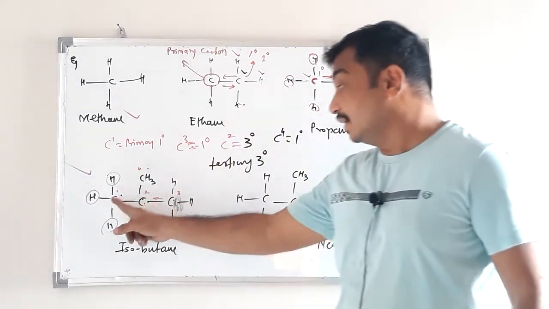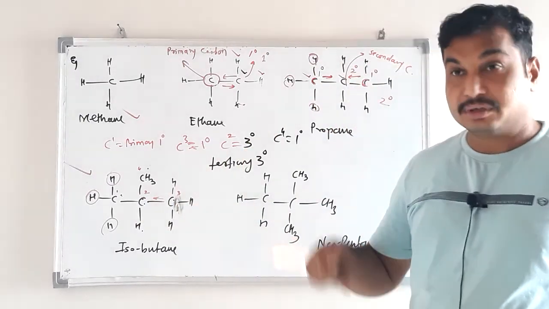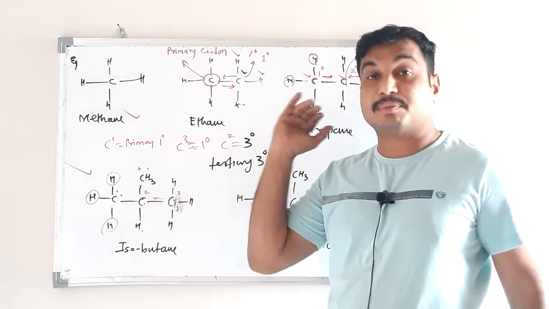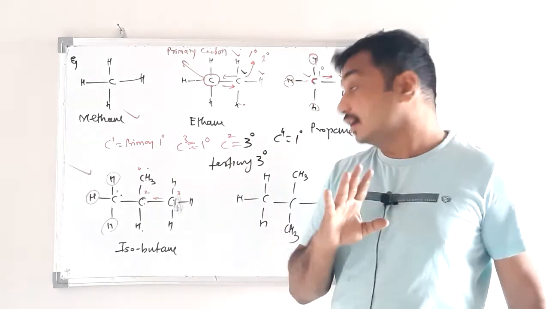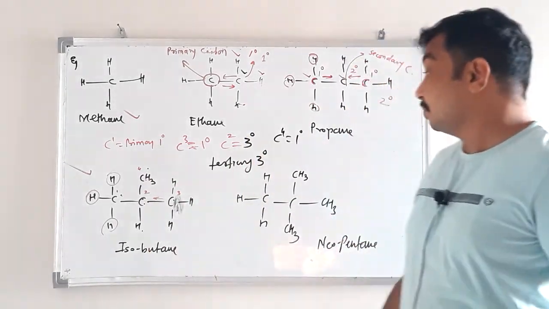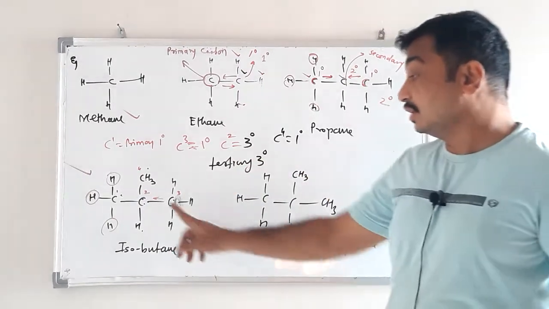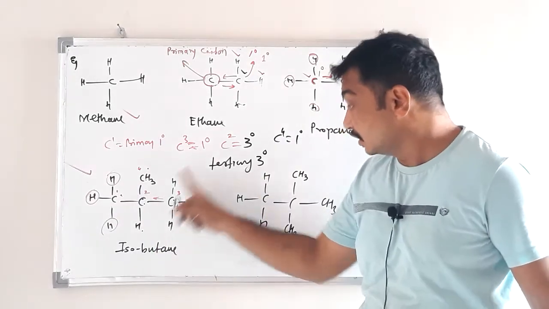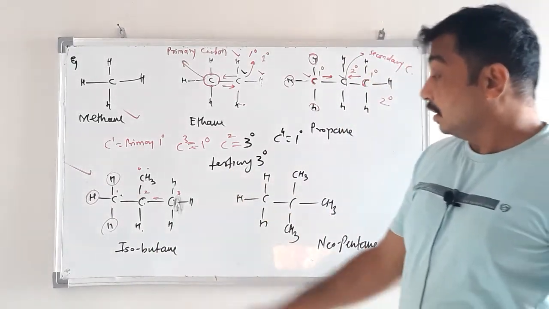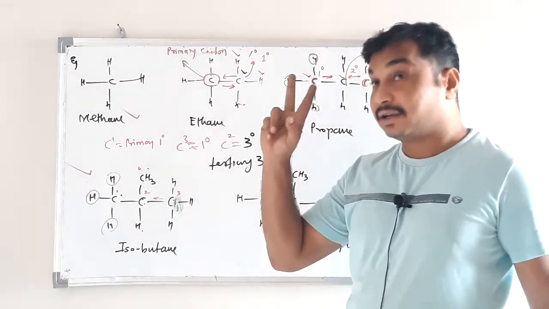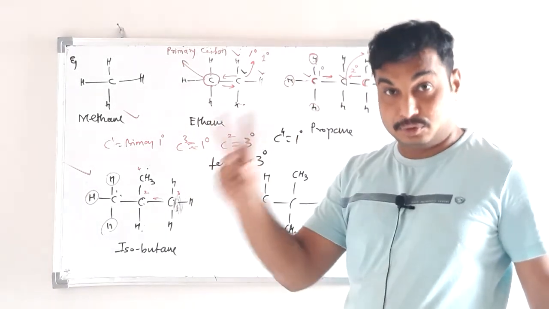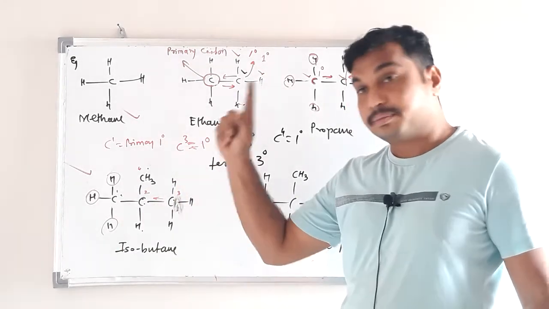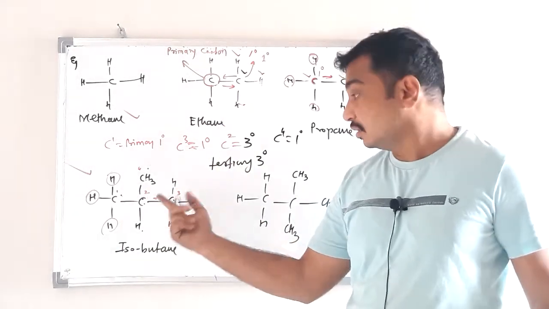Therefore, they are identical. They are primary, no doubt. These 3, carbon number 1, 4 and 3, are primary, but they are identical. Carbon number 2 is tertiary because it is attached to 3 different carbon atoms directly and 1 hydrogen. So in case of isobutane there are 2 types of carbon atoms. There are 4 carbons but 2 types: one type primary, another type tertiary.